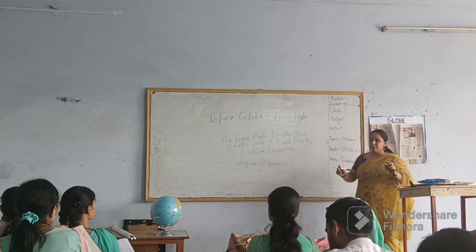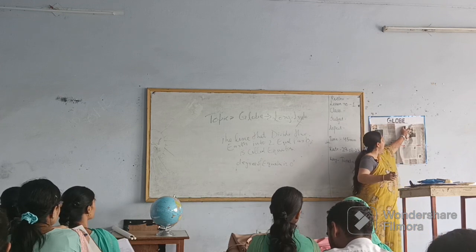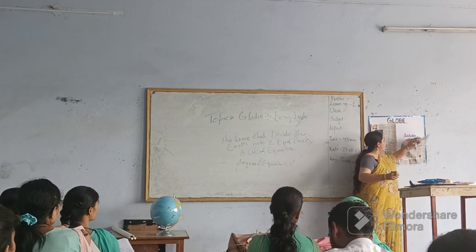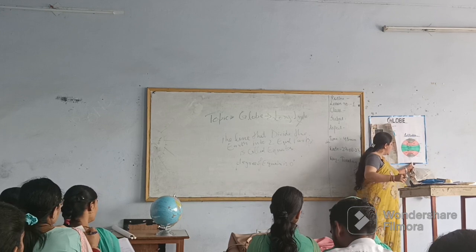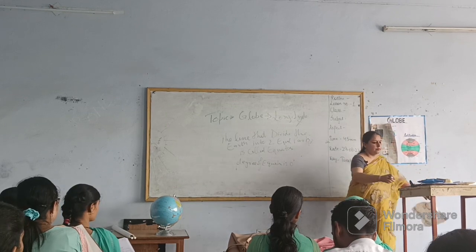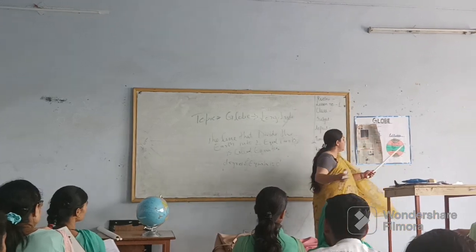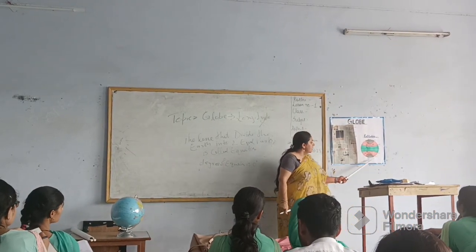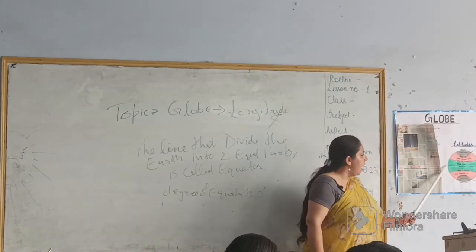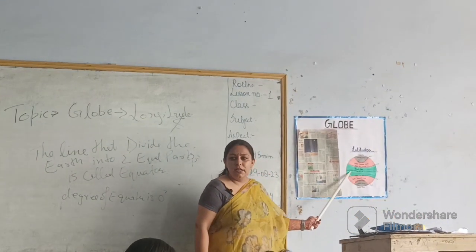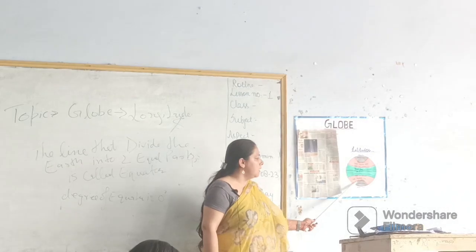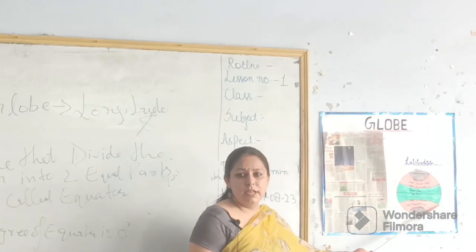Now you all have to see this diagram. In this diagram you will see that this is earth and this line that divides the earth into two equal parts, that is 0 degree.